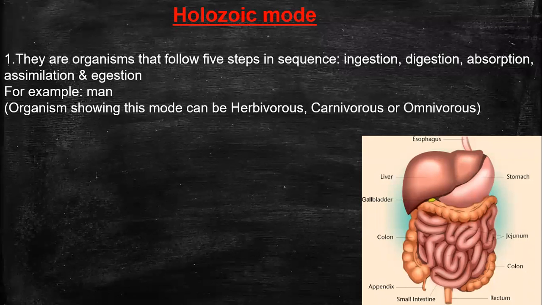Okay, second question. Name the form in which carbohydrates are stored in plants. Sneha, correct.